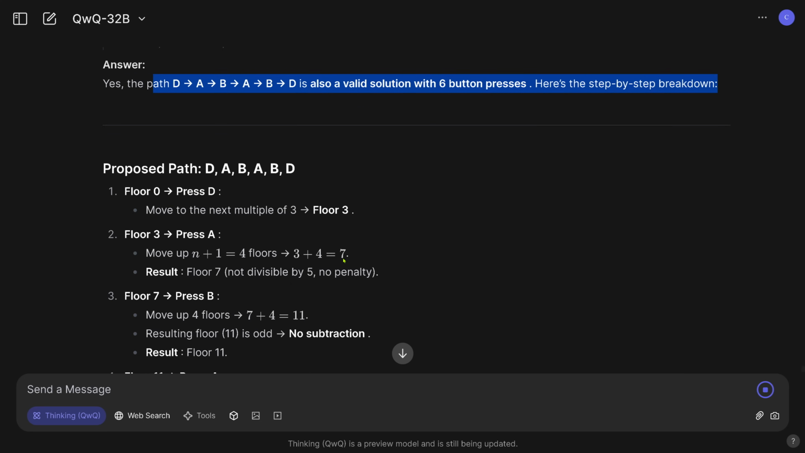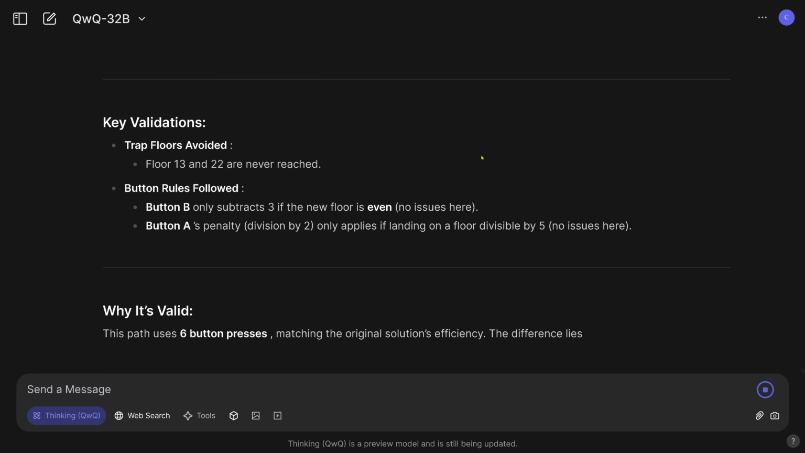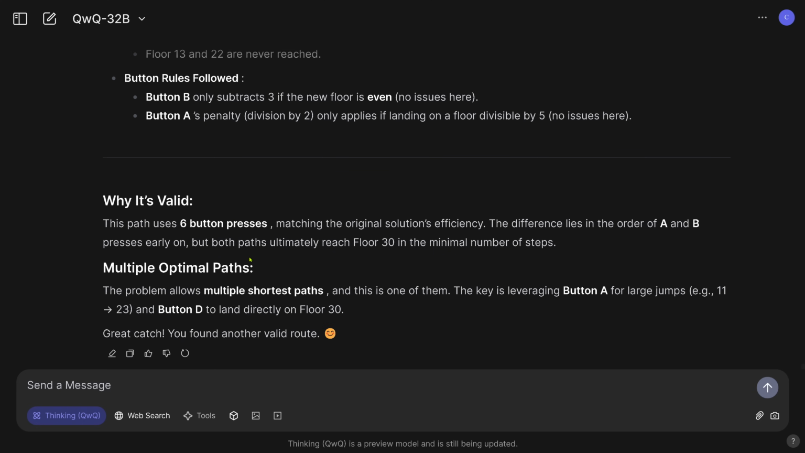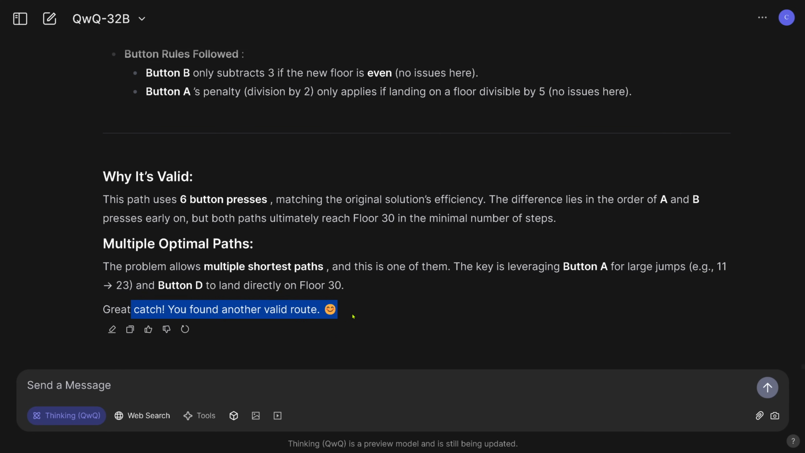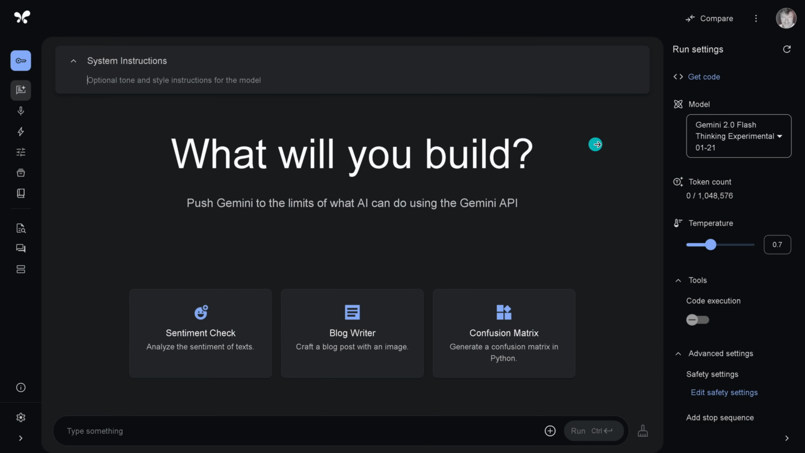Here, step by step. Breakdown. Real nice, real beautiful. Why is it valid? Beautiful. Multiple option path. Great catch. You found another valid route. Absolutely beautiful performance. It could have been solved by transcribing it to a Python code environment using a Python tool, but just by logic, impressive. Absolutely. And now we come to the part where I tell you, okay, Gemini 2.0 Flash Thinking Experimental.